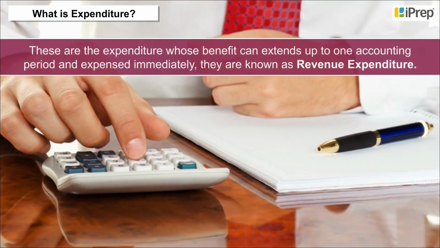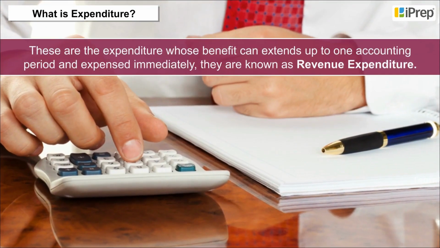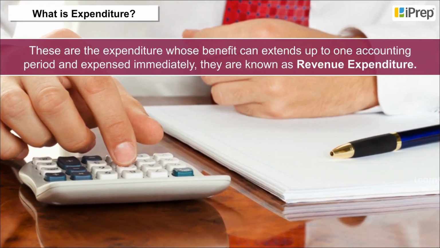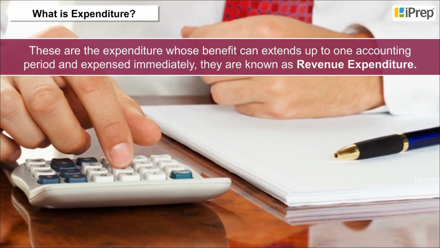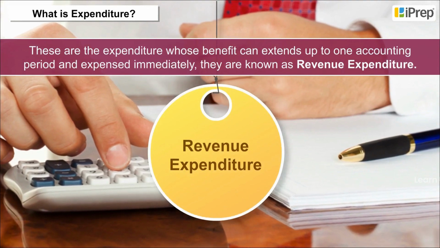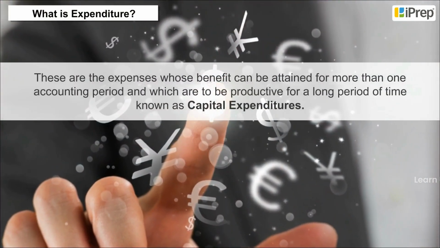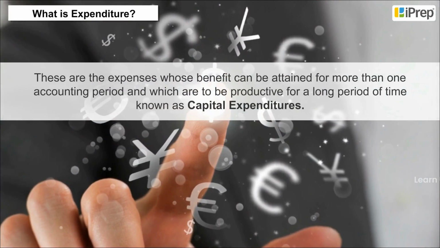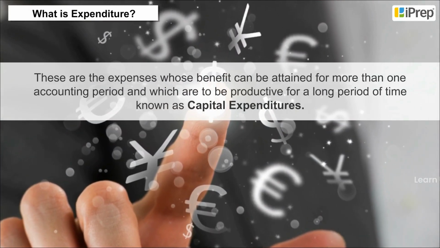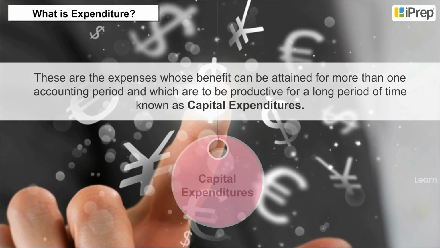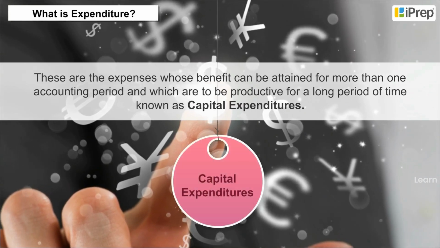These are the expenditure whose benefits can extend up to one accounting period and expensed immediately. They are known as revenue expenditure. These are the expenses whose benefit can be attained for more than one accounting period and which are to be productive for a long period of time, known as capital expenditures.